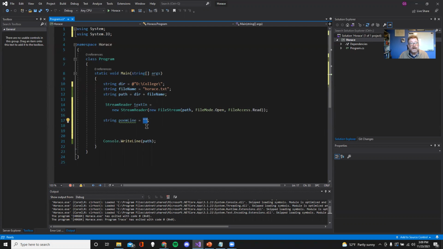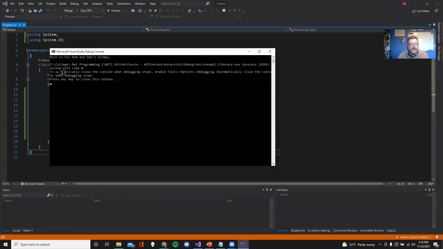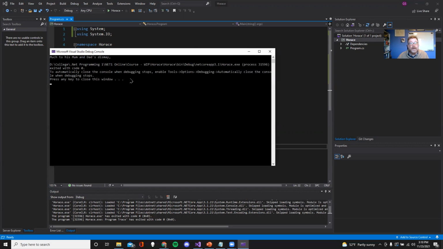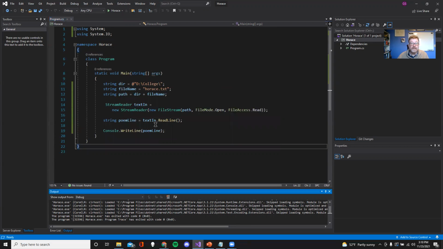You're going to be the text in dot ReadLine. All right. When you're coding yourself, by the way, feel free just to look at what's going on. It's interesting to me how this IDE is completely reacting to everything I'm doing. So anyway, there's string, this guy, and now the poem line isn't being used anywhere. So let's just go ahead and put poem line in the Console.WriteLine, just so we can see it happen. Right there, much to his mom and dad's dismay, shows up on the screen, which is the first line of the poem.